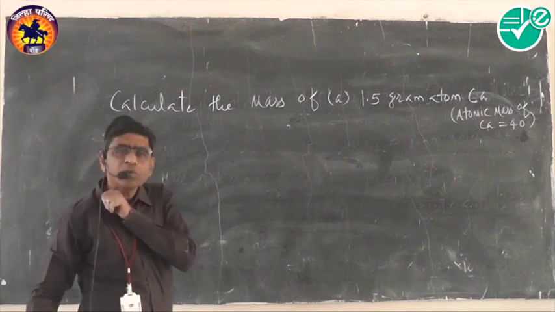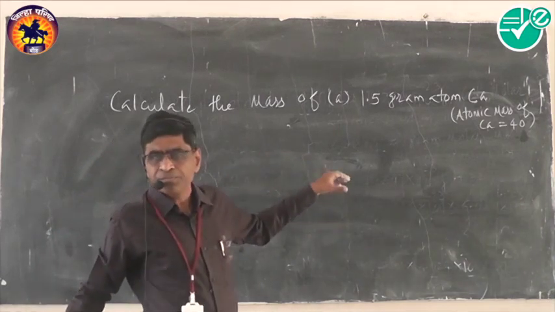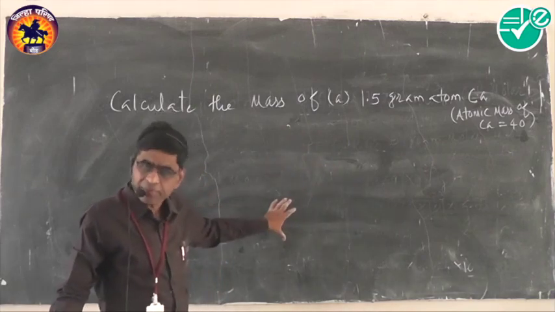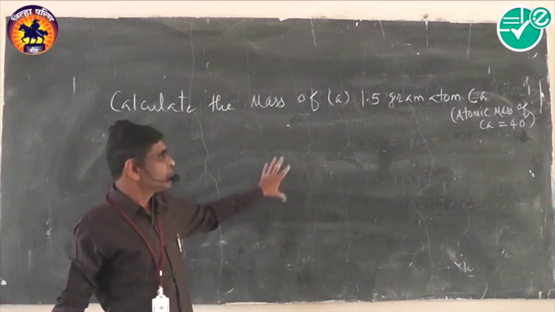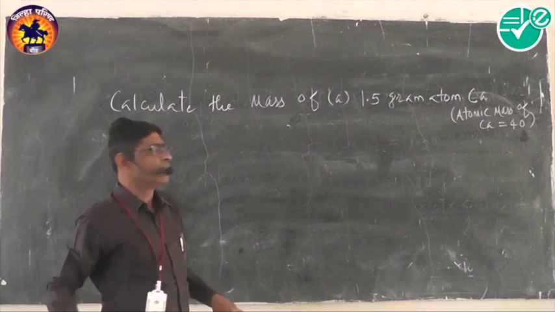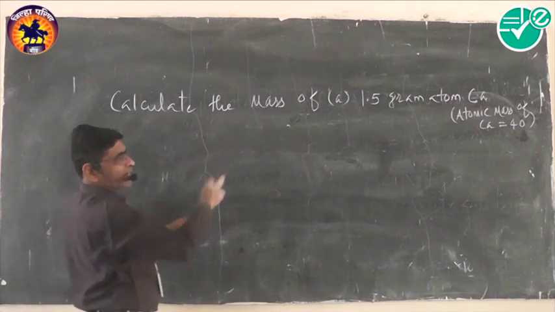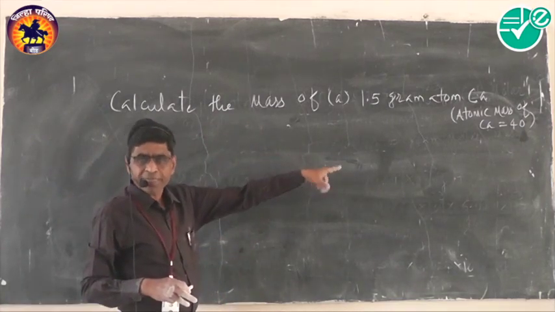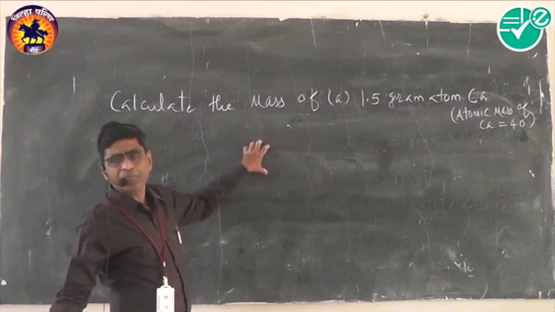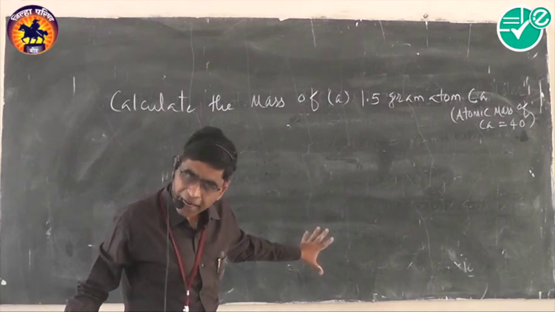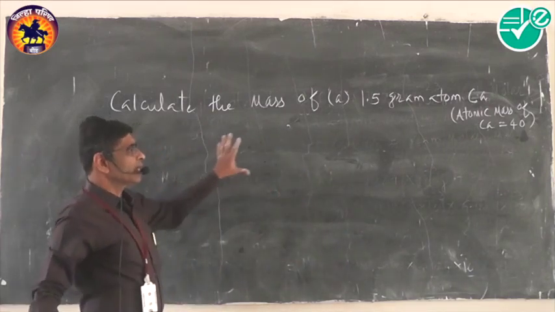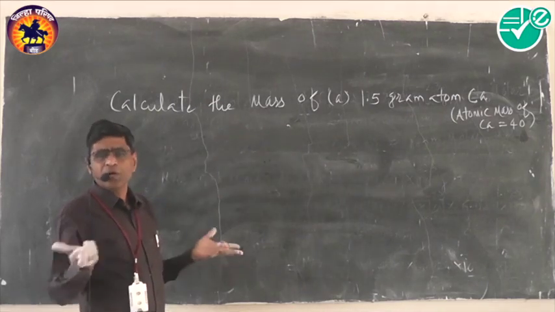Remember, the amount of an element in grams equal to its atomic mass is considered as one gram atom. And thus, as the atomic mass of calcium is 40, it means 1 gram atom of calcium is 40 gram. And now 1 gram atom means 40 gram, then 1.5 gram